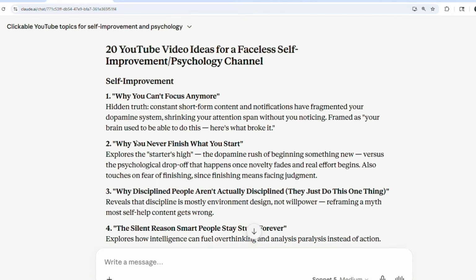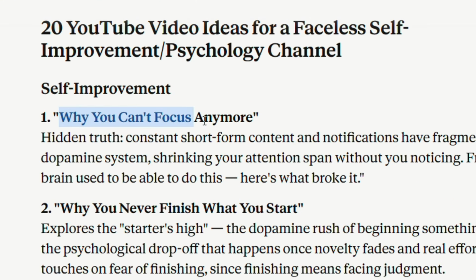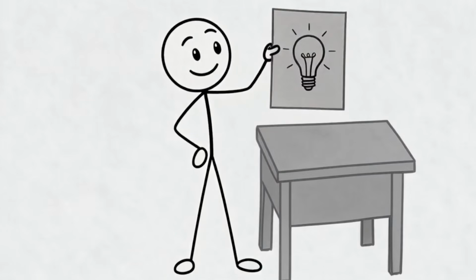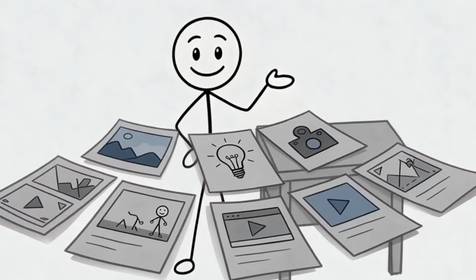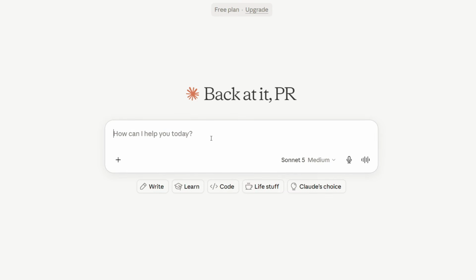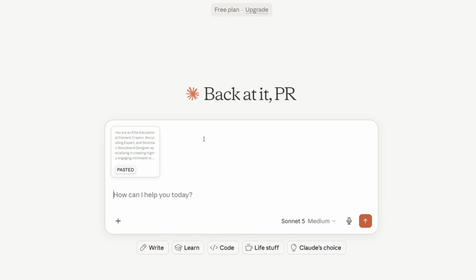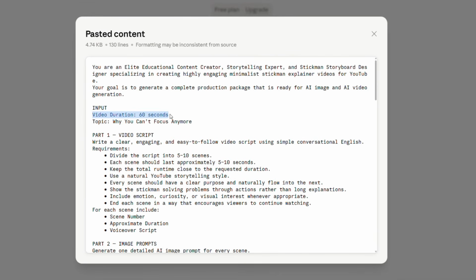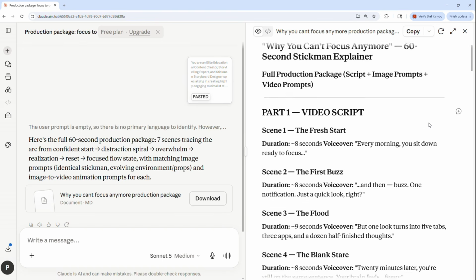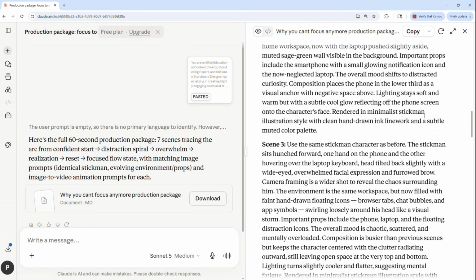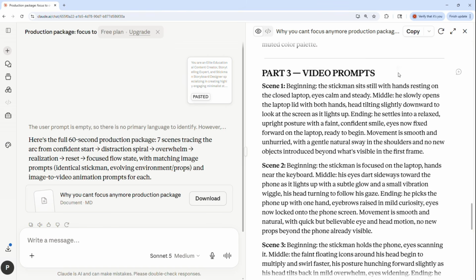For this tutorial, I'm choosing this topic, why you can't focus anymore. And in a few minutes, you'll see how AI automatically turns that one idea into every scene, image, and animation prompt we'll need. Now, copy the prompt from the description and paste it into Claude. Enter your preferred video length and your story idea, then hit send. Within seconds, AI generates a complete storytelling script. A voiceover script, image prompts for every scene, animation prompts for every shot.